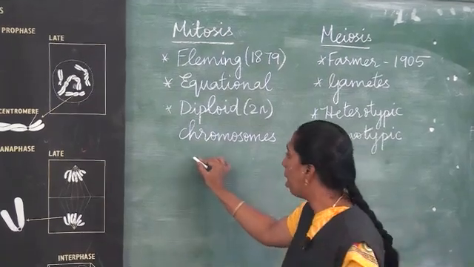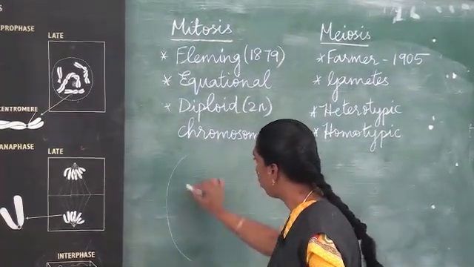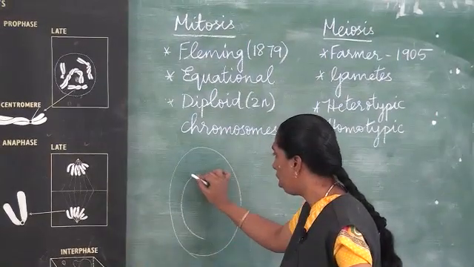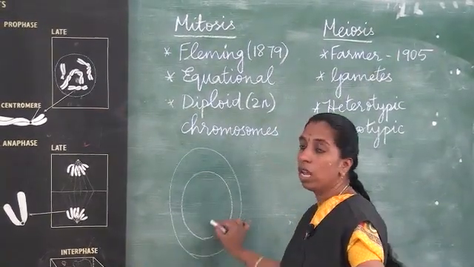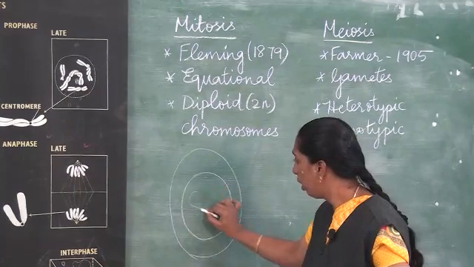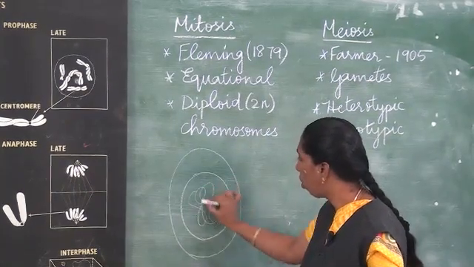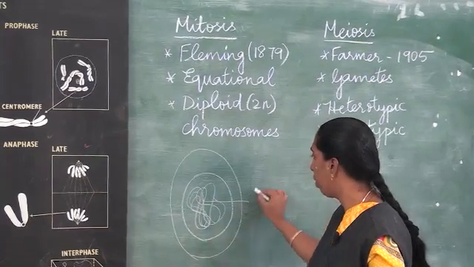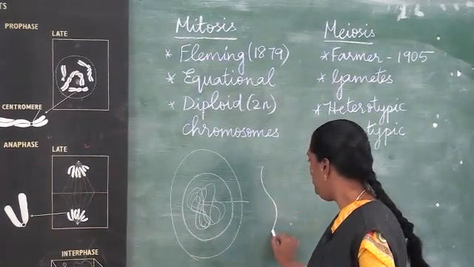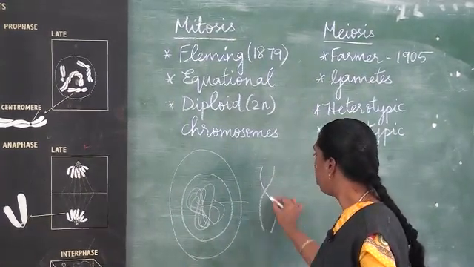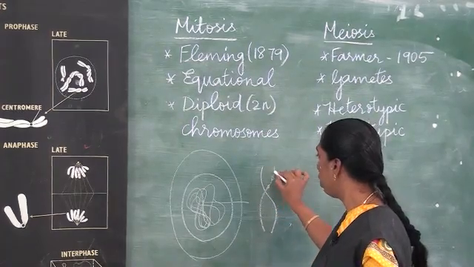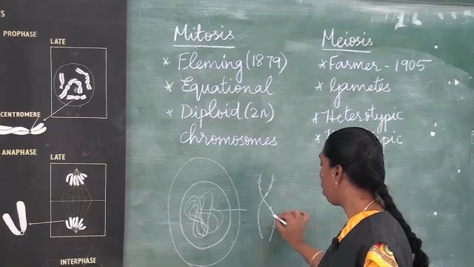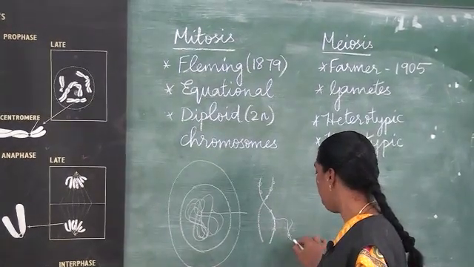So you have an animal cell. Suppose this is an animal cell. Here you have the nucleus, and this nucleus is made up of the genetic material, a highly coiled structure. This genetic material is nothing but the chromosomes, and in the chromosomes the genes are found, and the genes are made up of the chemical substance called DNA.